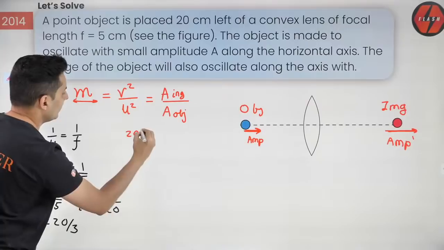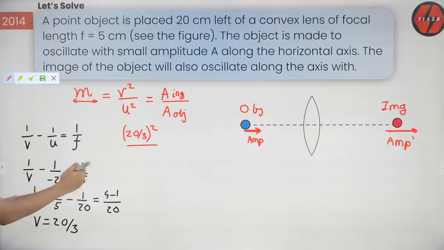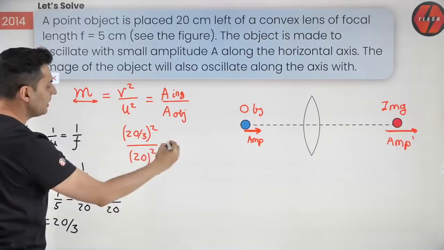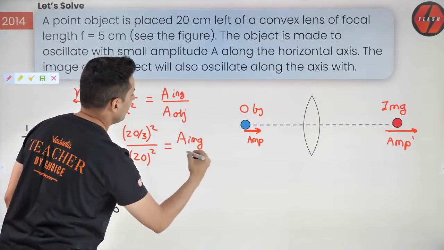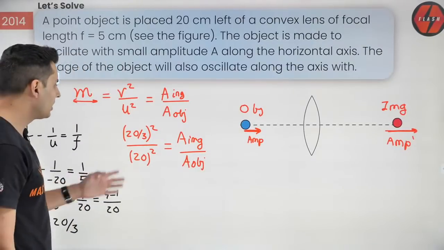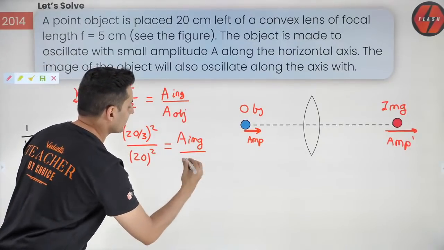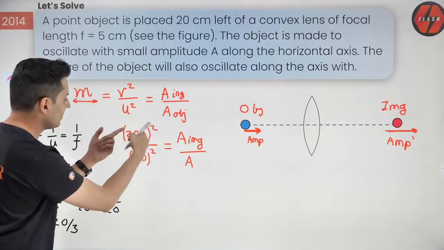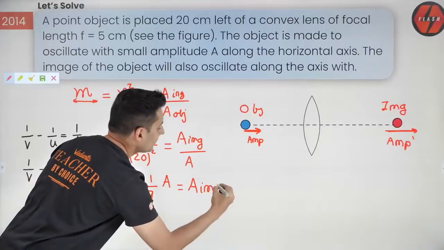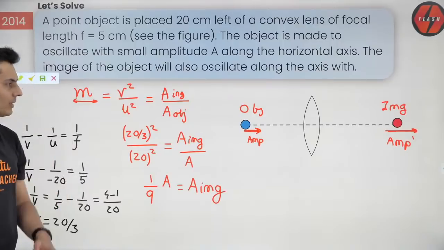Use that over here. So 20 by 3 whole square divided by U is 20, guys. So just 20. It's going to get squared, so don't worry about the sign. Amplitude of the image upon amplitude of the object. Think about it. That is very important. So guys, just solve this now, because amplitude of the object is A and 20 gets cancelled. So 1 by 3 square, so 1 by 9 times of A is amplitude of the image. That's very important. So that's it. You'll get the answer.